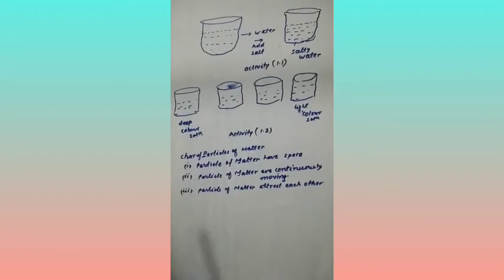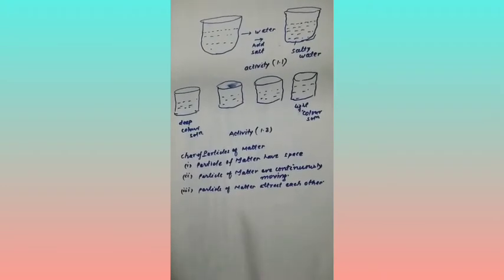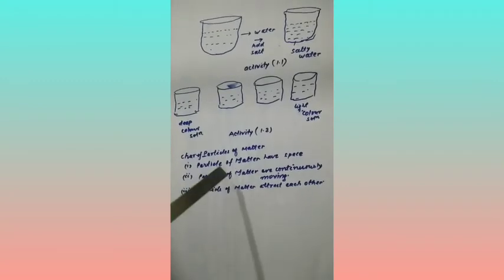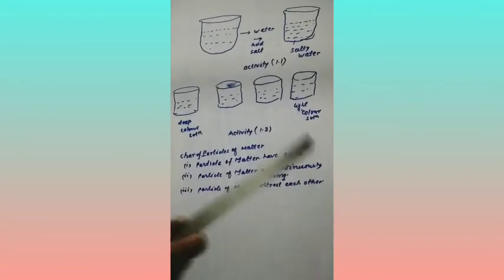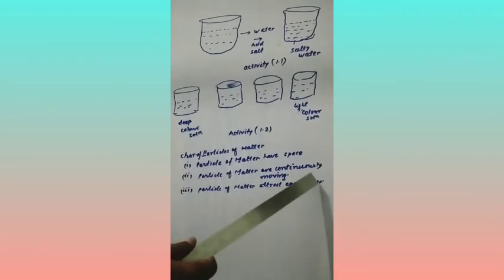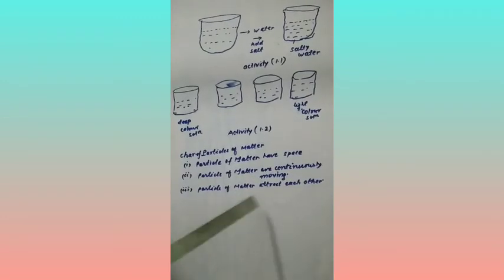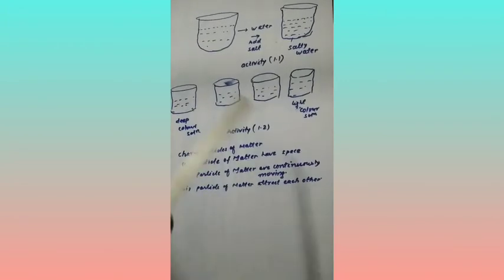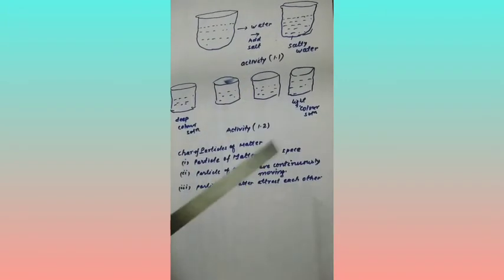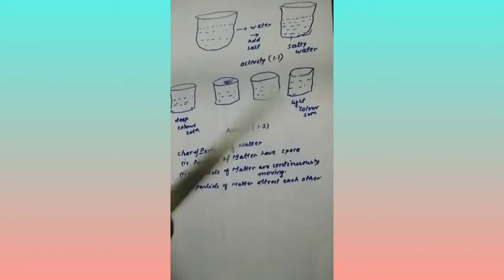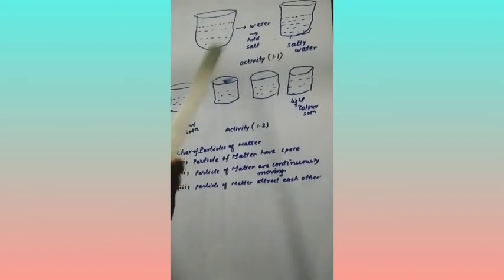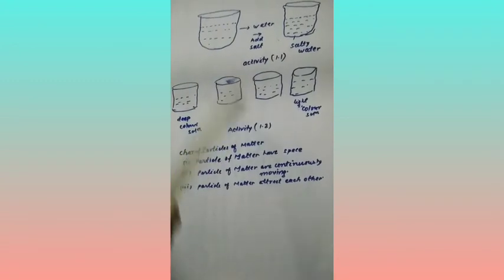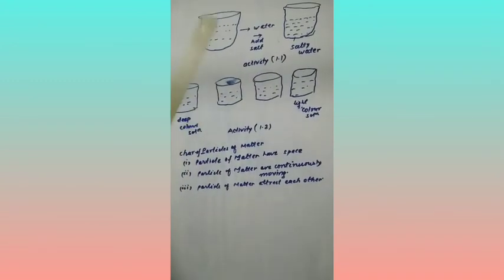Now, I'd like to discuss the characteristics of the particles of matter. The particles of matter have space. Particles of matter are continuously moving, and particles of matter attract each other. On the basis of the activities above, we can say that particles of matter have space. That's why salt, sugar or potassium permanganate are able to dissolve into water.